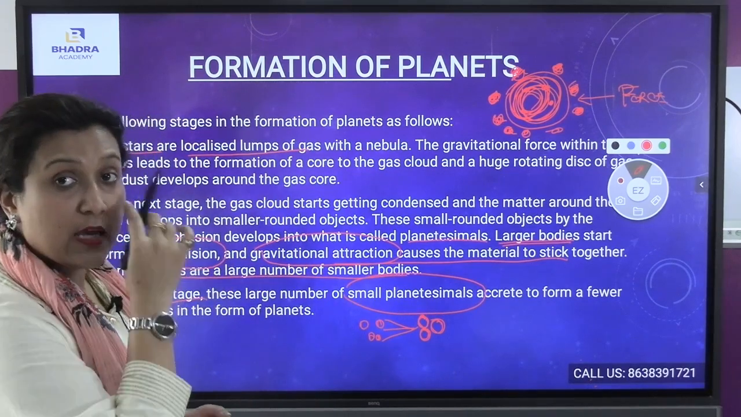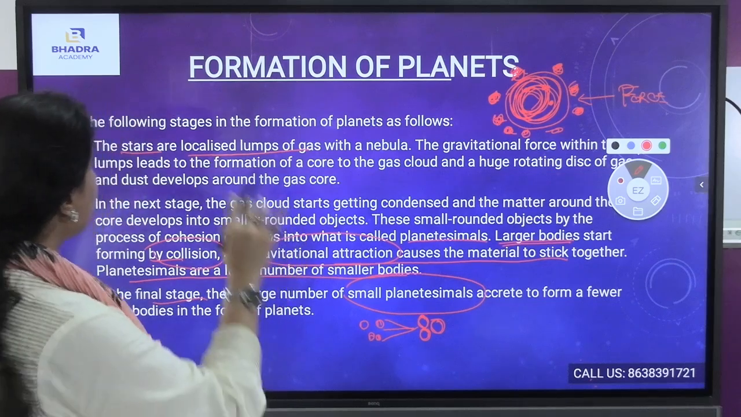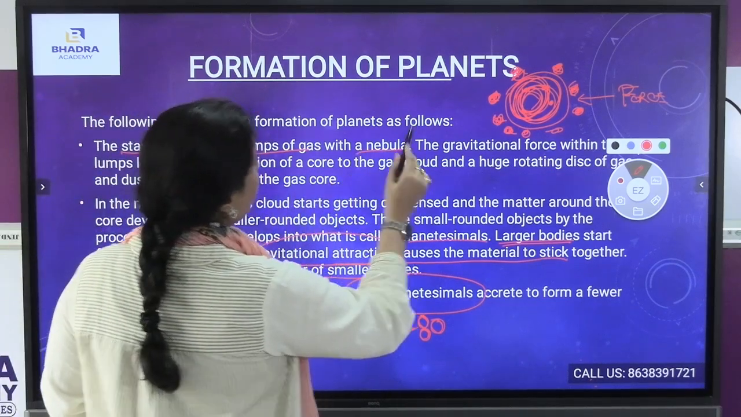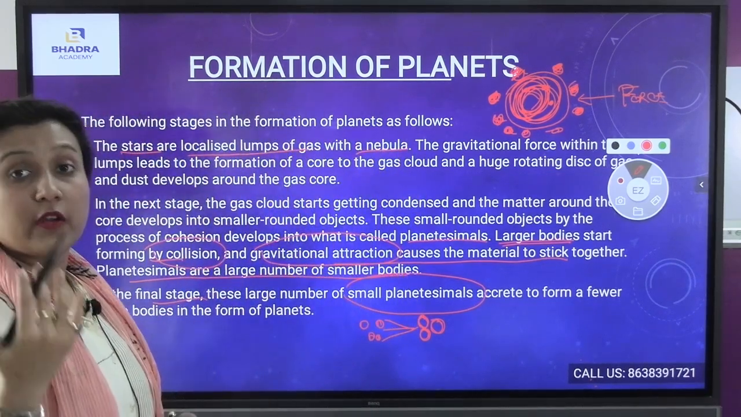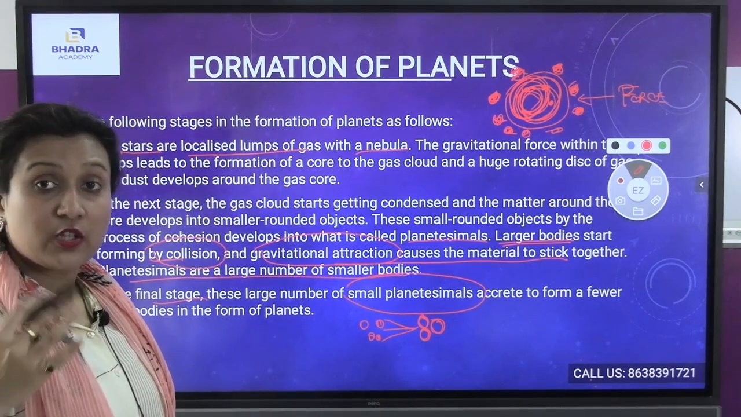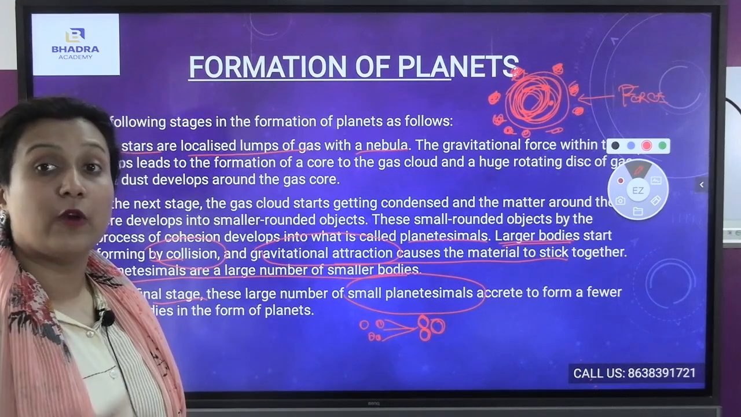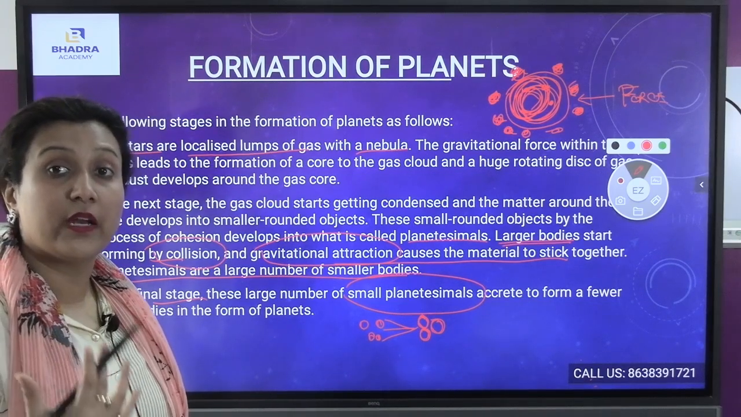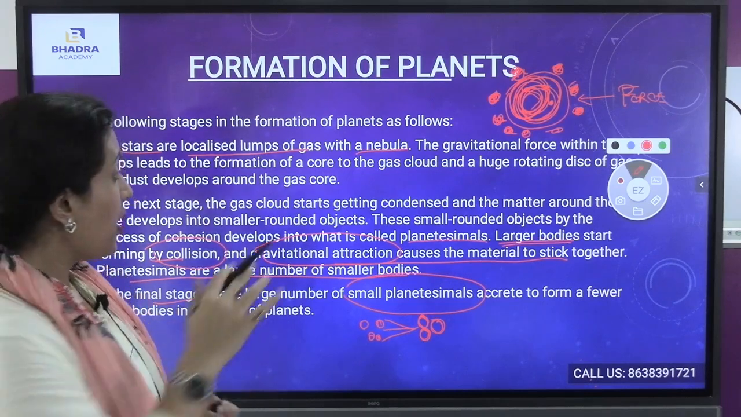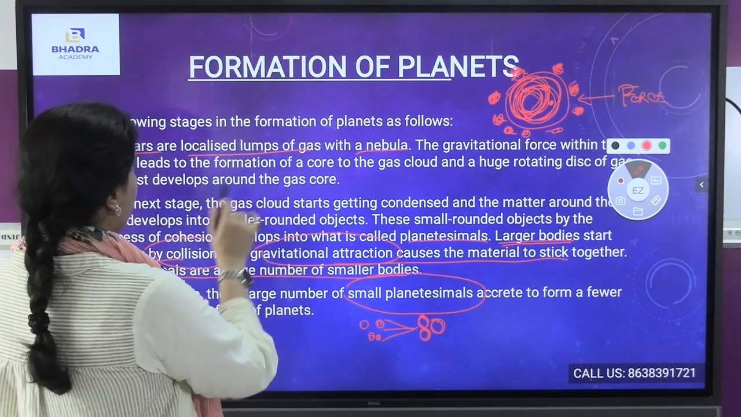You see, first, if I talk about the first stage, comes the process of the nebula. From the nebula itself, due to the gravitational force, a gas core has been created around the nebula. As a result, it has been forming into the planets, which means the gravitational force was very intense.